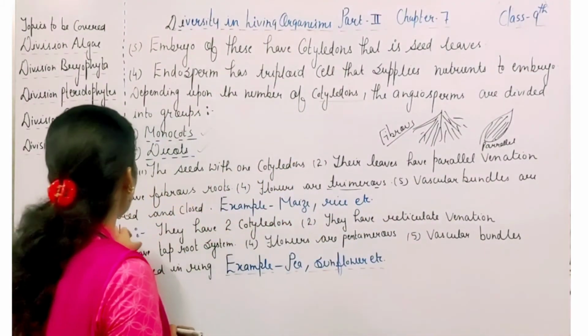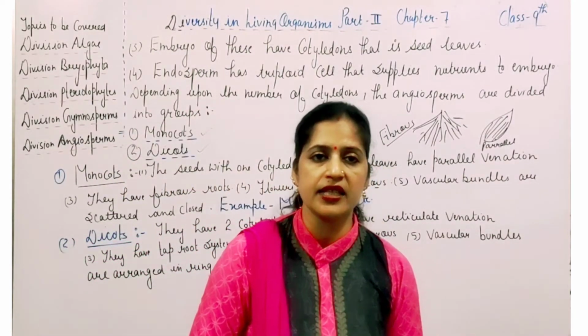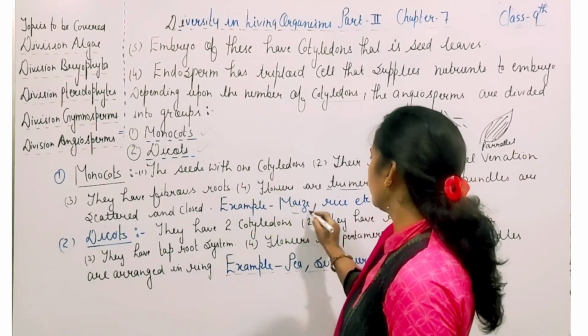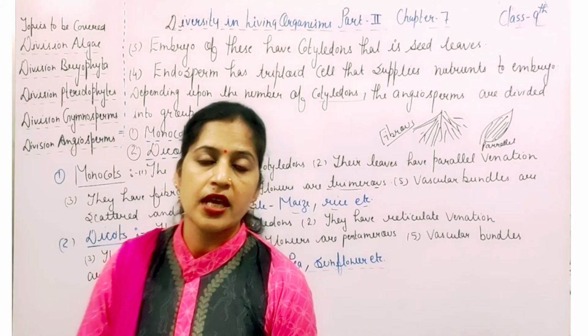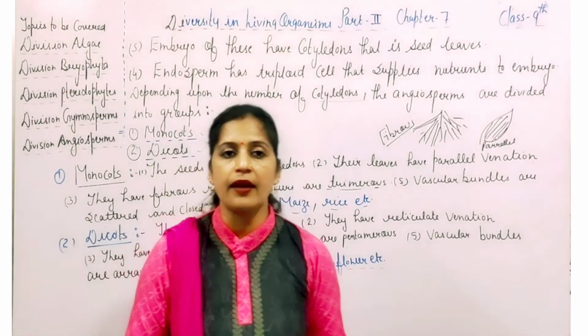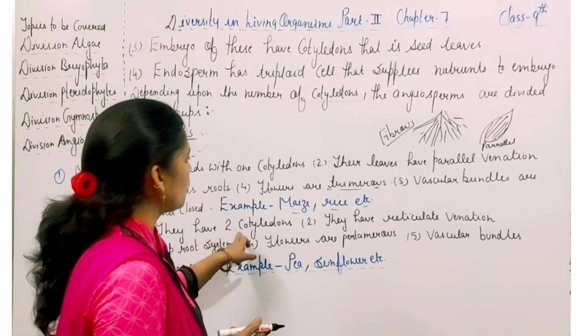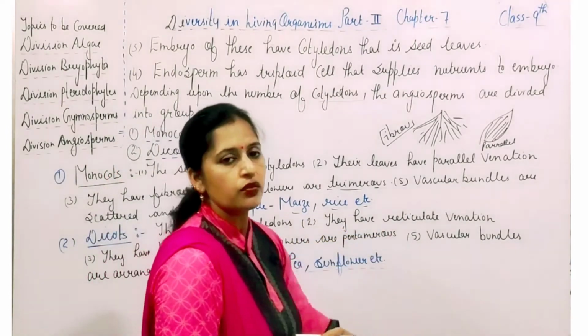Vascular bundles are scattered. इनमें जो vascular bundles होते हैं monocots में, they are always scattered and closed. And the common examples of the monocots are maize and rice. Next is the dicots, and the name dicot understood that they have 2 cotyledons. The seeds, they have the 2 cotyledons. इनमें जो dicots हैं, they have to contain the 2 cotyledons and they have reticulate venations.